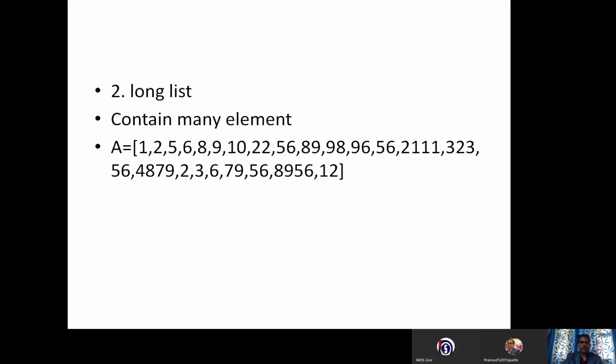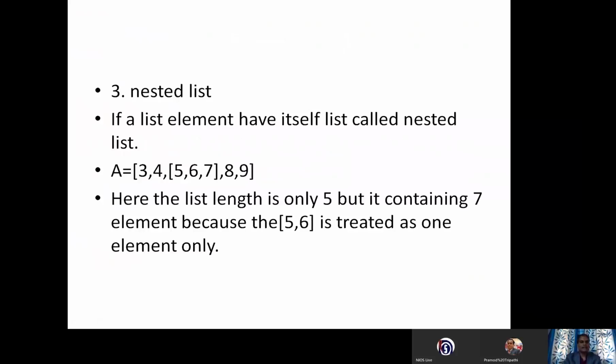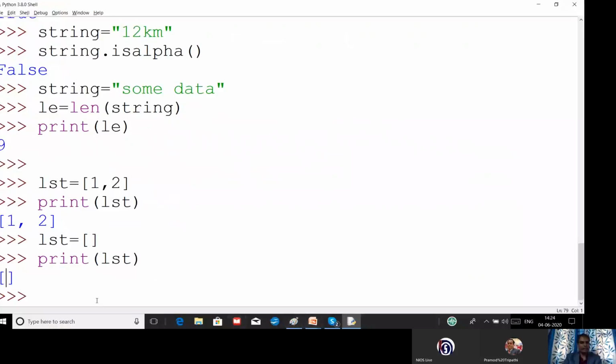And the last type of list is called a nested list. So dear children, many times we need to store data in nested form. For example, I have created a list and stored some data, 1, 2. Then again I have put a comma and written some name, separated by comma.